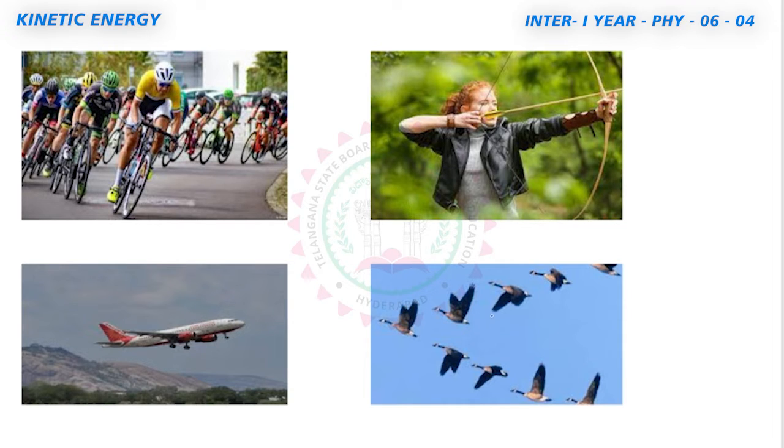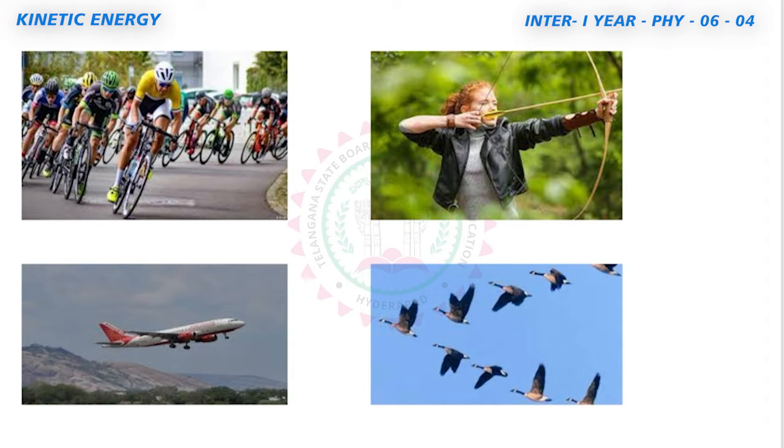And if you see these last two examples, the aeroplane and birds are flying and also at a height from the ground. Therefore, they possess both potential and kinetic energy. In some competitive examinations, they may ask what type of energy they possess. They not only have kinetic energy, by virtue of position they have potential energy also. So that is the importance of this.